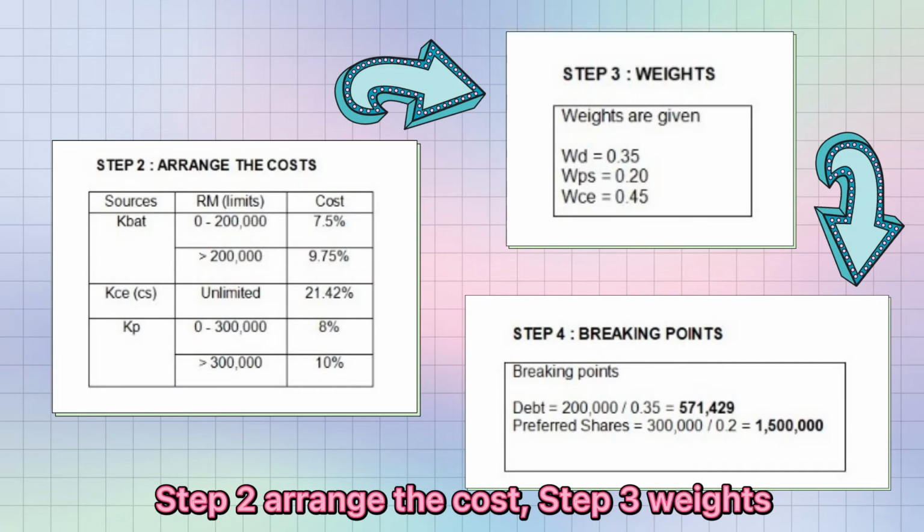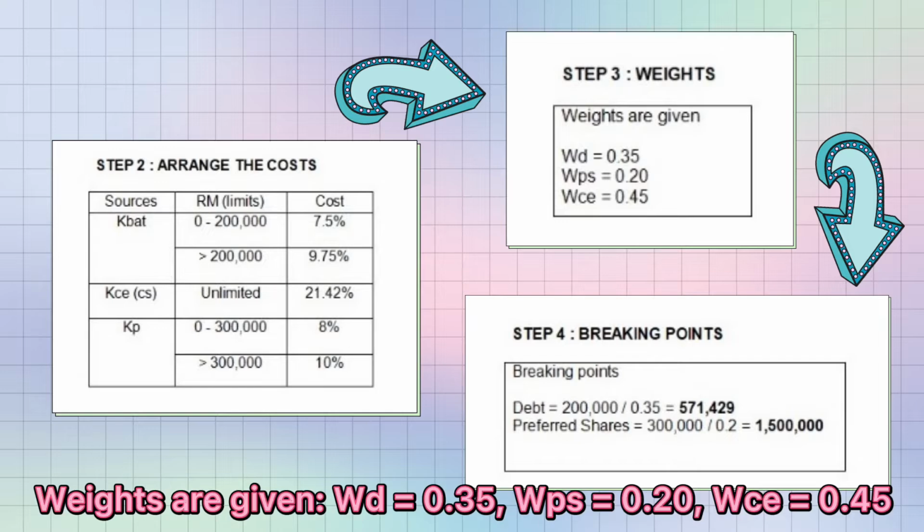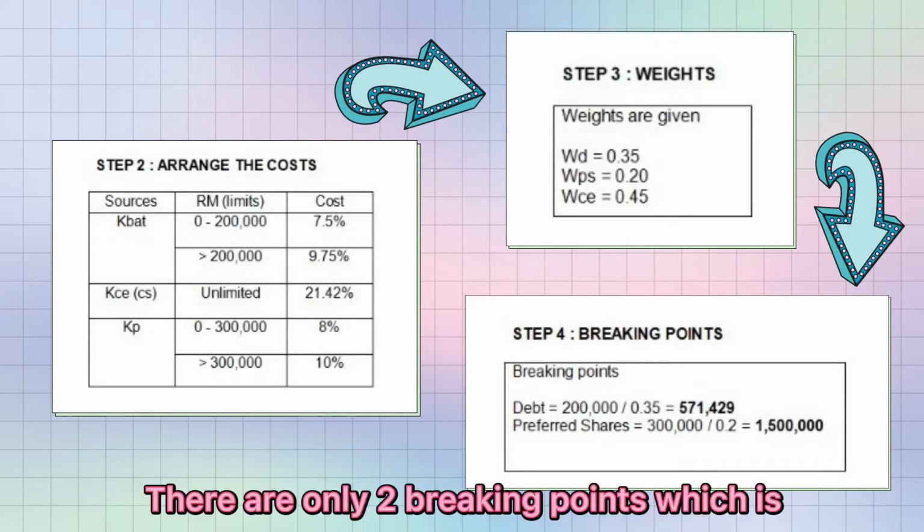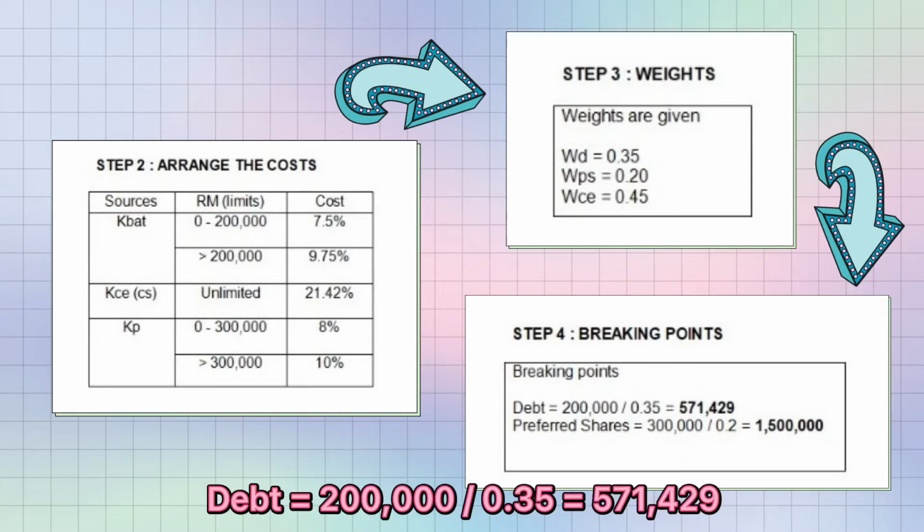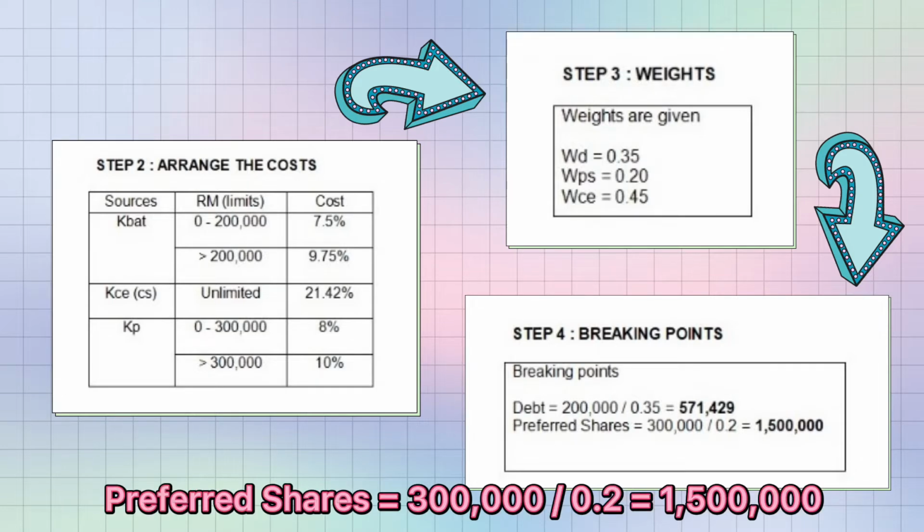Step 2, arrange the cost. Step 3, weight. Weights are given. Weight debt 0.35, weight preferred shares 0.20, weight common equity 0.45. There are only 2 breaking points, which are debt 200,000 divided by 0.35 equals 571,429, and preferred shares 300,000 divided by 0.2 equals 1.5 million.